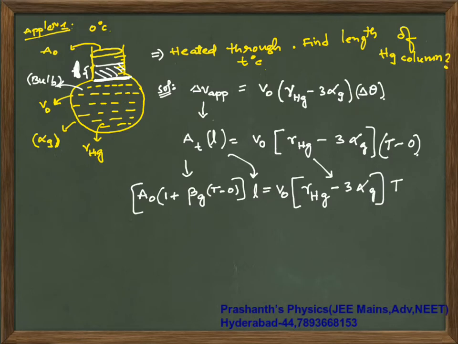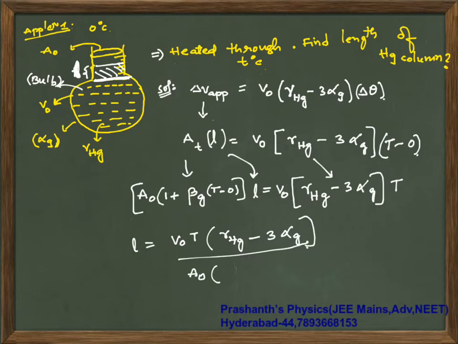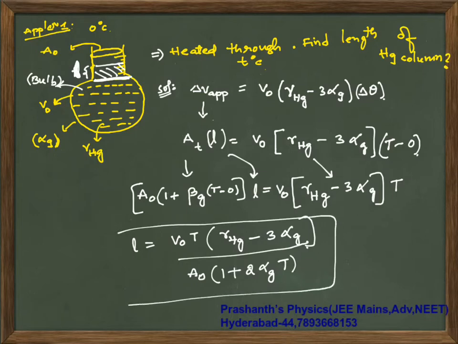Now from here, your length is V naught T times gamma of Hg minus 3 times alpha of glass, whole divided by A naught times 1 plus beta of glass, which is nothing but 2 times alpha of glass, into T. So this is your final required length.